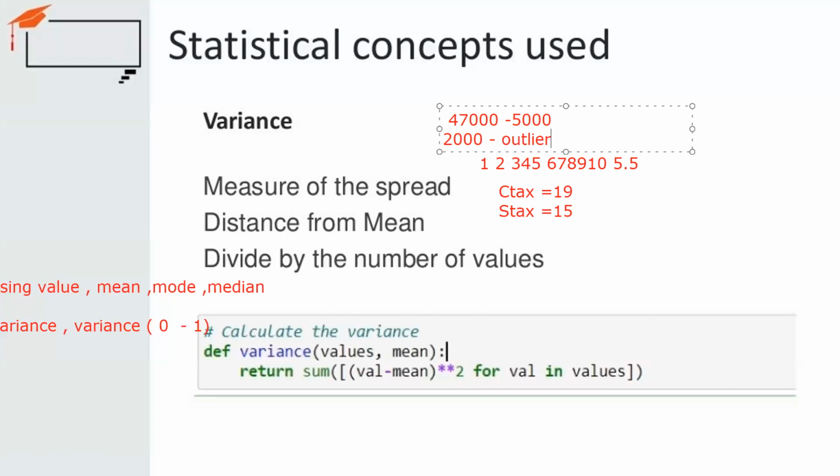Similarly, if I say the percentage a person can secure is from 35 to 100, suppose you find that in his result 150% is there, that is an outlier. How can you find it out? When you subtract from the mean value, you will get an idea that this is beyond the range, maybe this is wrong data. So variance is going to help us find out how the data are separated from each other, what is the difference between each data point and the mean value.